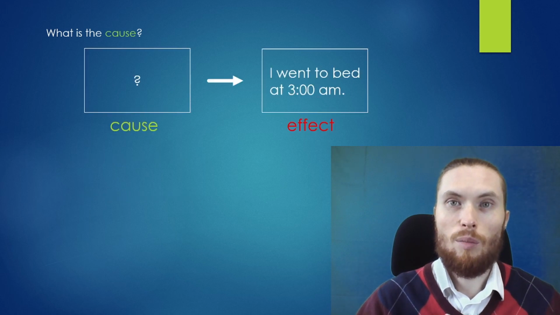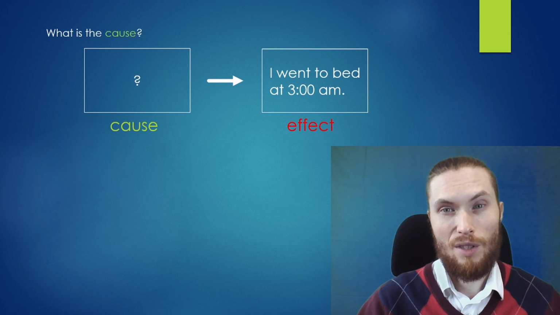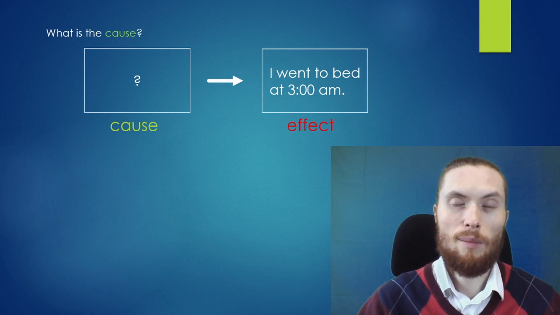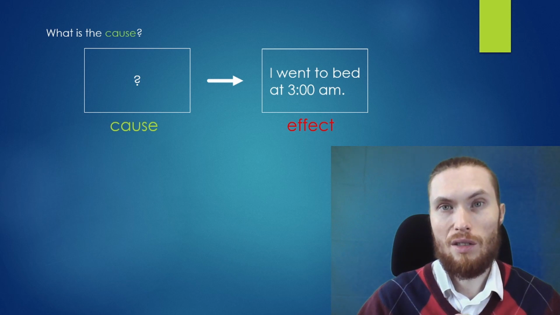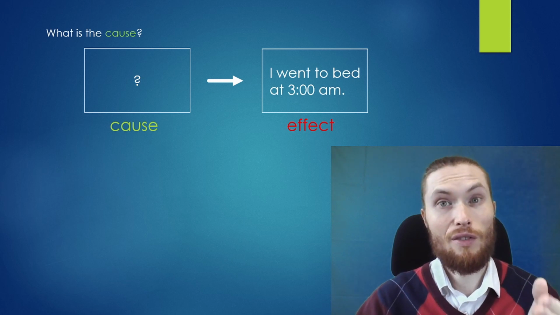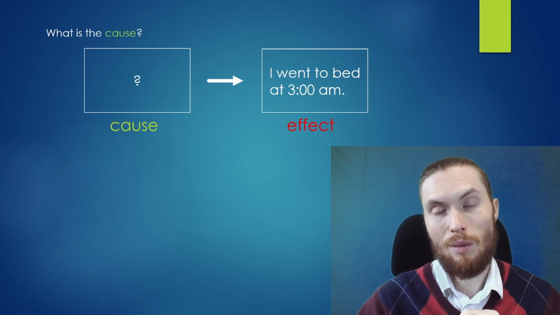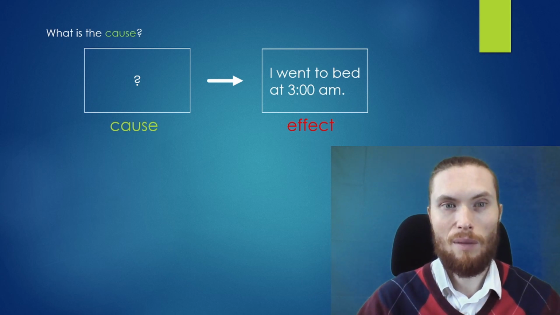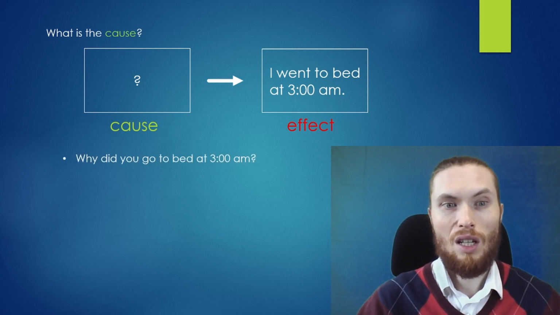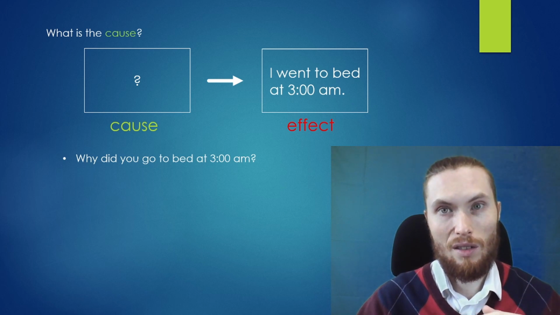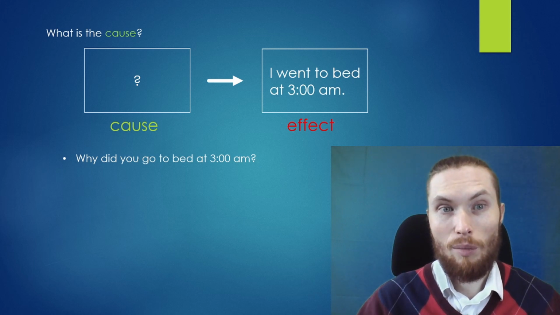Now let's look at an example of sentences. So we'll go back to the coffee example. I went to bed at 3 a.m. Again, I want to know the cause. So here, since I have a full sentence with a subject and a verb, I can ask in a different way. I can say something like, why did you go to bed at 3 a.m.? And the answer to that sentence is the cause. I went to bed at 3 a.m. because I drank 2 cups of coffee after dinner.